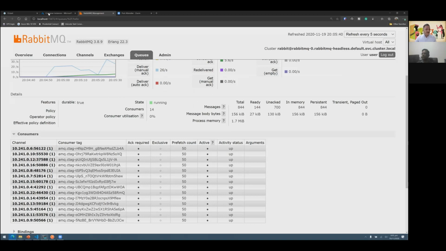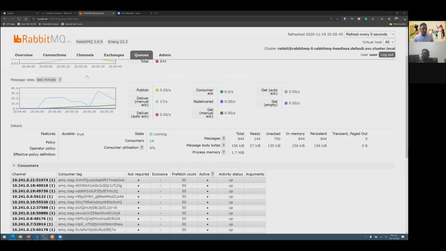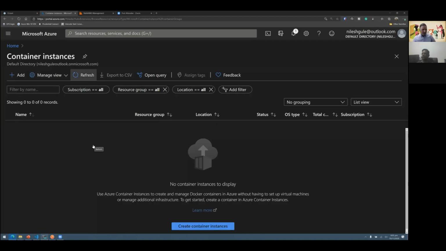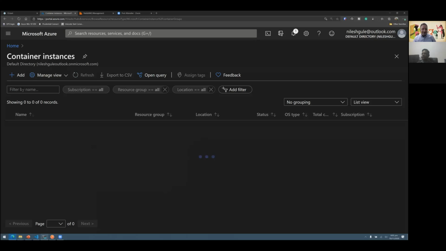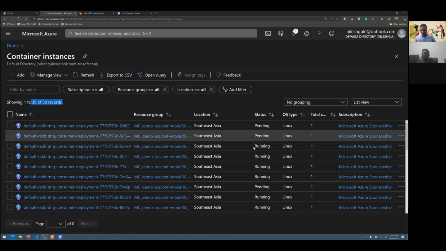And if I go into the container instances now and do a refresh here, I should be able to see some container instances up and running. So you can see all 30 have been requested and some of them are already running, some are pending. So within a minute or less than a minute, I have been able to provision container instances and schedule a workload to run on them. So that is how fast we can provision resources or compute on demand using this virtual node and ACI containers.